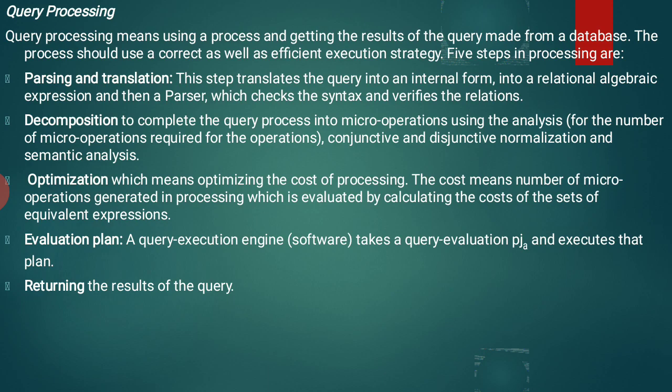So how much effort are we putting in? Whatever expression it has taken, by taking that expression, how much performance have we achieved? This gives the cost of processing. This cost of processing is optimization.